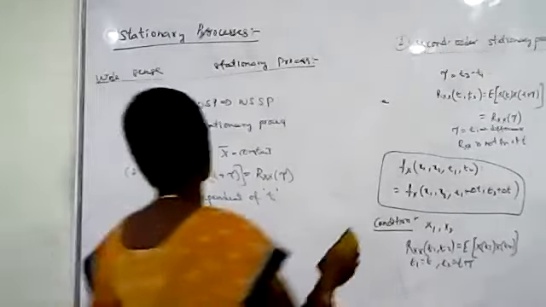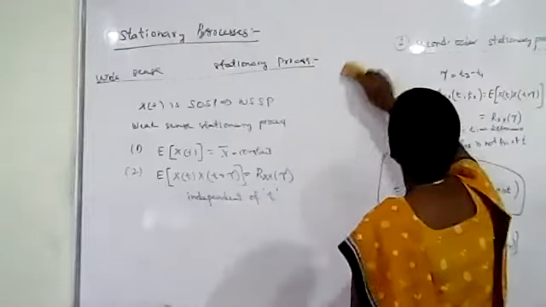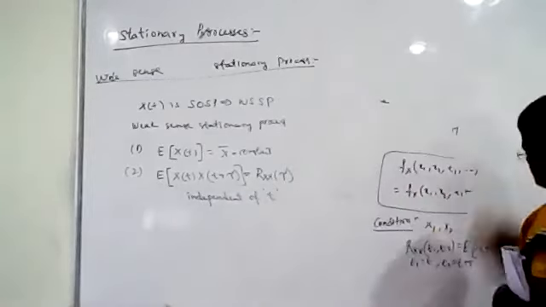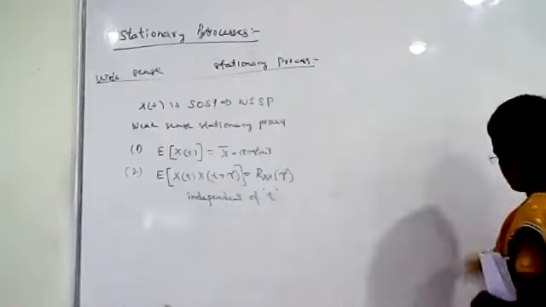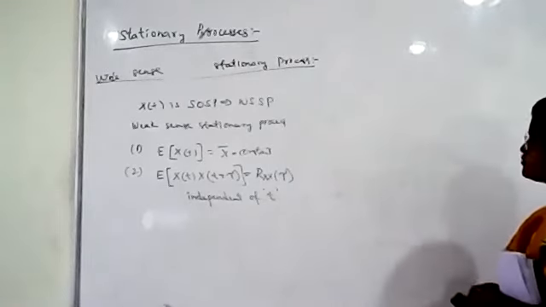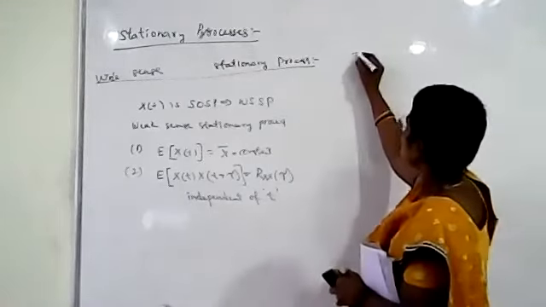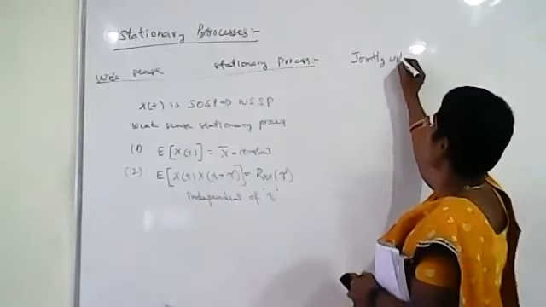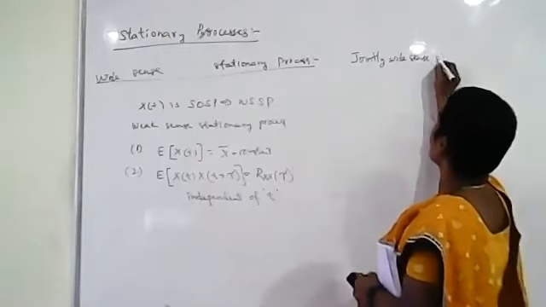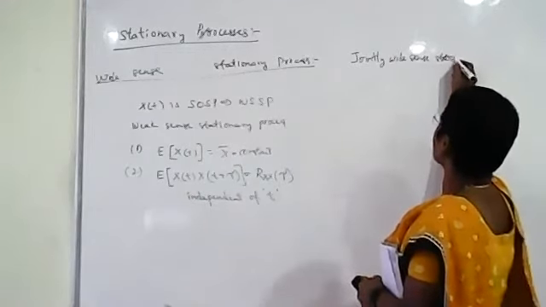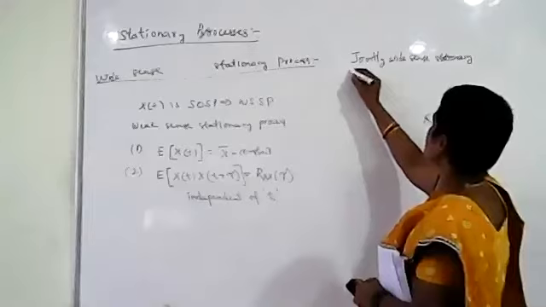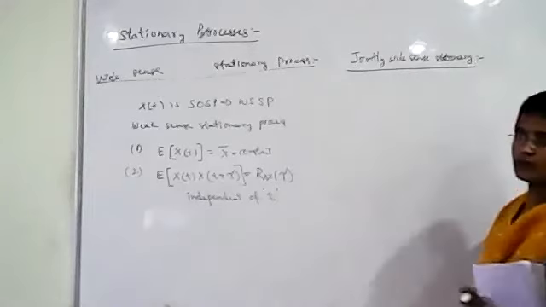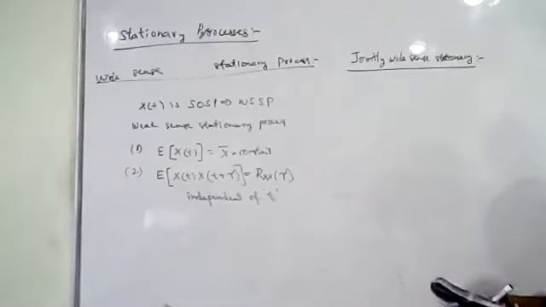So now we'll discuss what is jointly wide sense stationary.